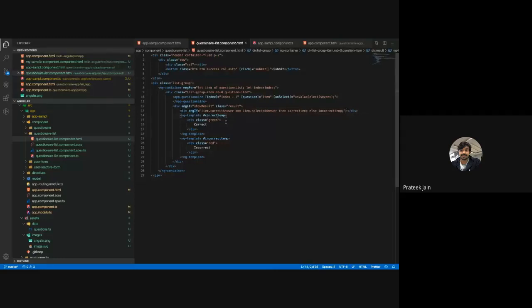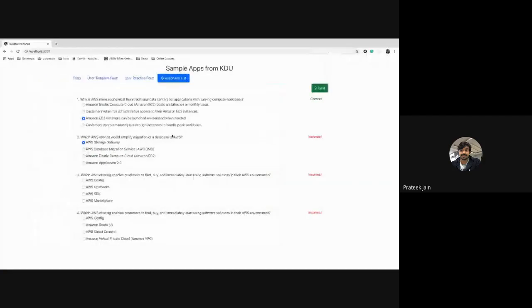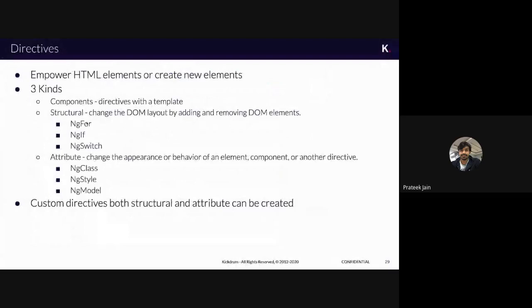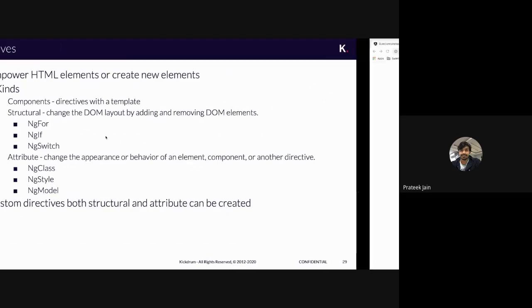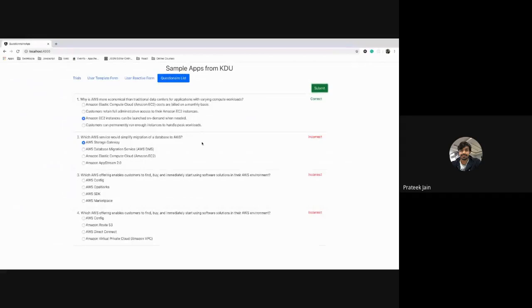Now if you go into the slides, you will see they are coming under structural directives. They come under structural directives because they are dealing with the creation and removal of the HTML tags. Creation means, if I have a for loop which has got 4 objects, it is creating 4 tags.